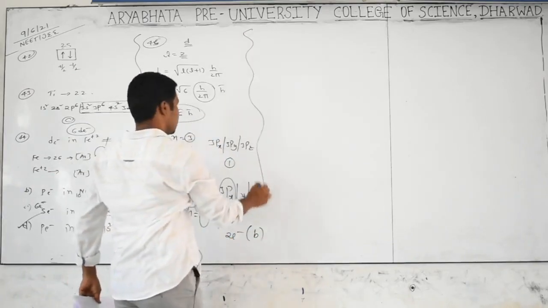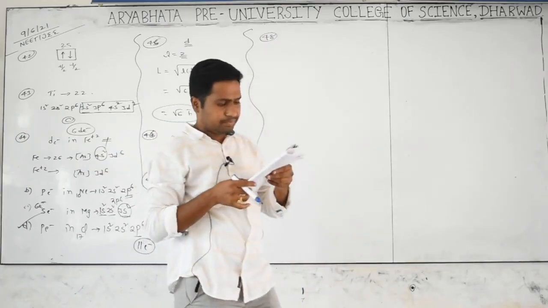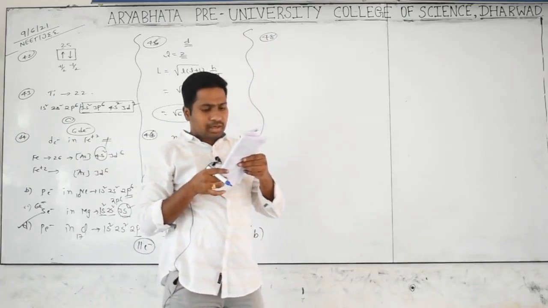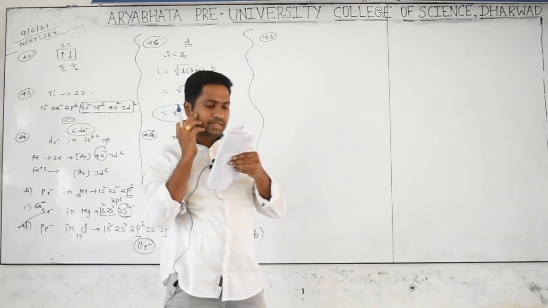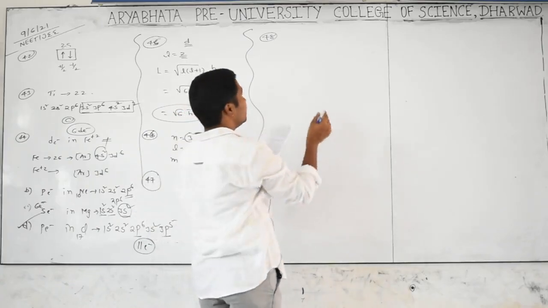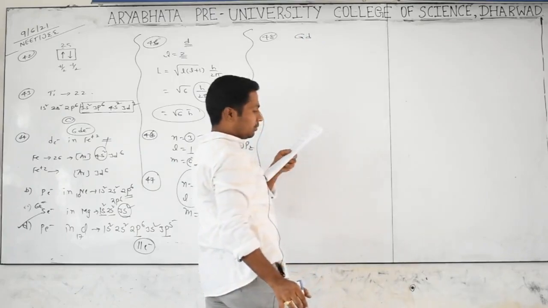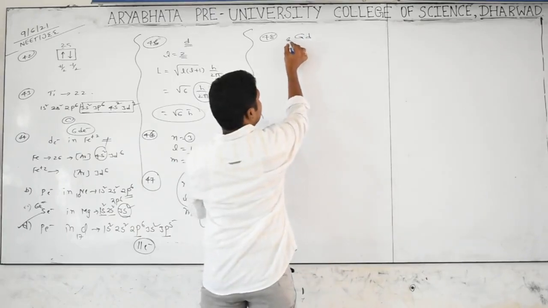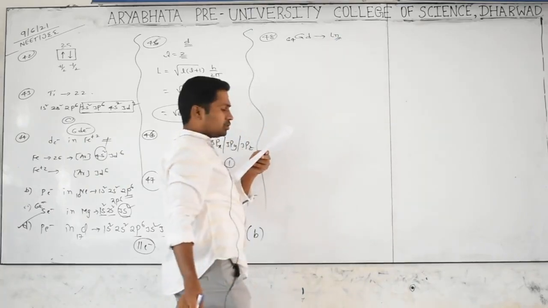Okay, go for next, 48. All are theory questions, very simple. The outer electronic configuration of gadolinium. Gadolinium, we can take as a lanthanoid. I think he mentioned atomic number also, 64. Atomic number 64, it is a lanthanoid. What is the question telling?